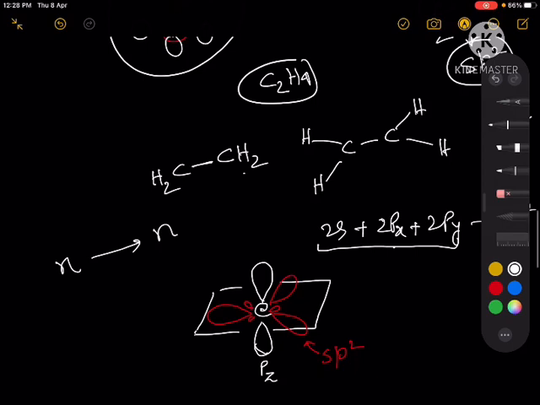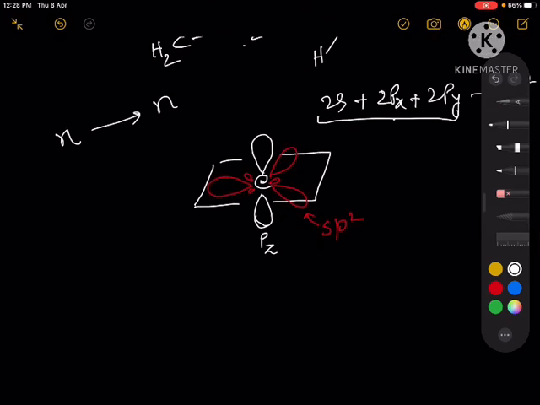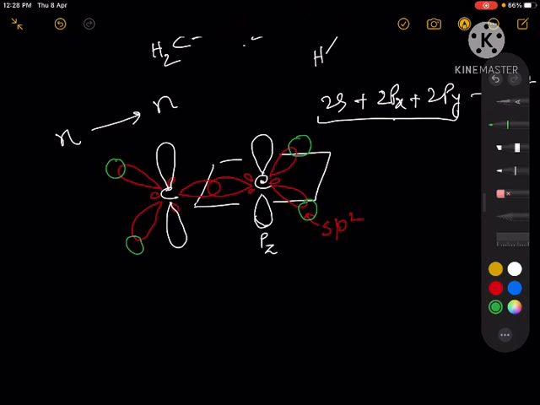So this is for one carbon. There will be another carbon, right? There will be another carbon over here. For this carbon also we have the sp2 hybrid, three lobes, and this pure p orbital. Now these hybrid orbitals will form bonds with hydrogen 1s orbitals like this. So these are the bonds, and the remaining hybrid orbital will form a bond between the two carbon atoms.